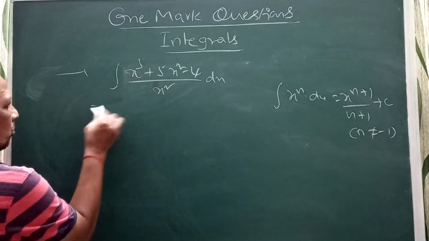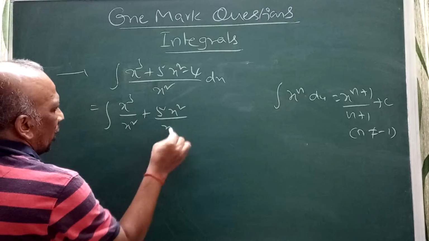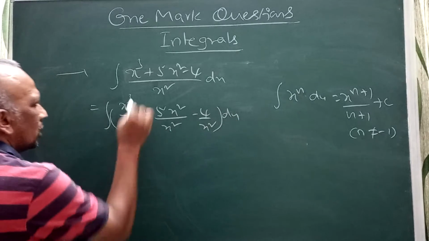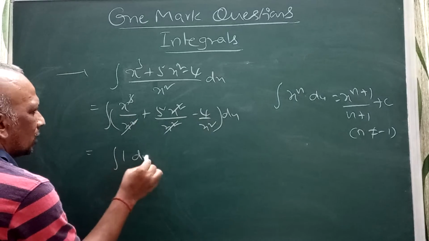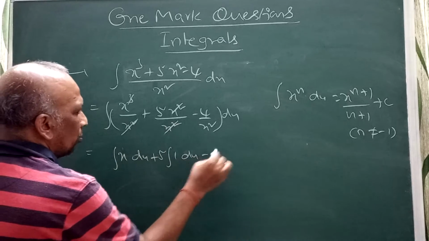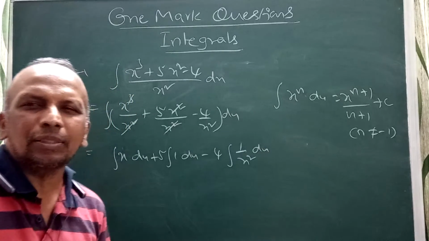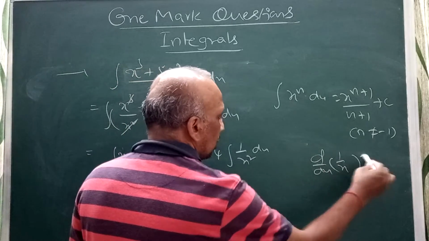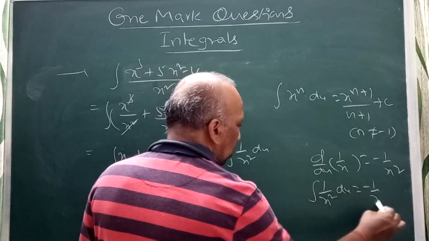Then you split this: x cube by x square, 5x square by x square, minus 4 by x square dx. X square will cancel, and we get x. I can write the integral of x dx, plus 5 into 1 dx, minus 4 into 1 by x square dx. Or you can write the integral of the derivative of 1 by x, d by dx of 1 by x is minus 1 by x square. So the integral of 1 by x square dx is minus 1 by x plus c.